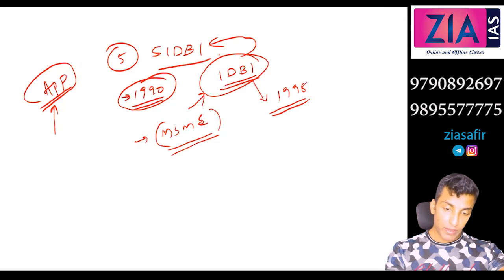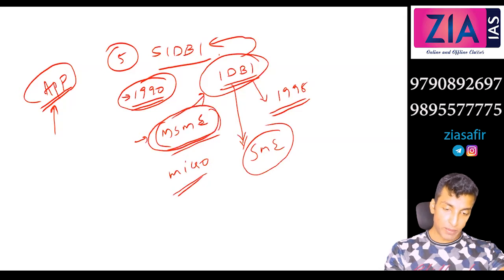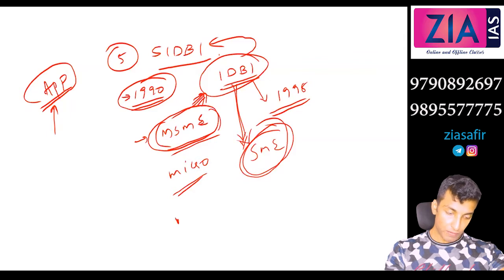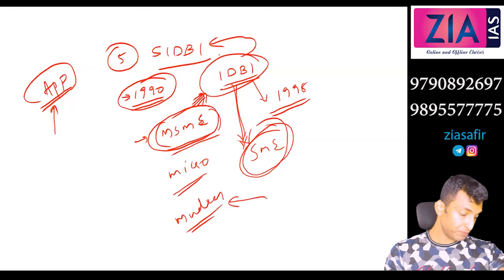So now SIDBI focuses on SME, small and medium enterprises. Why? Why not micro? MSME means micro, small, medium enterprises. I've told you SIDBI is the apex institution to take care of this. But now SME. Why? Because of Mudra Bank. Yeah, after Mudra Bank, micro will be shifted to Mudra. So micro industries will be taken care of by the Mudra.